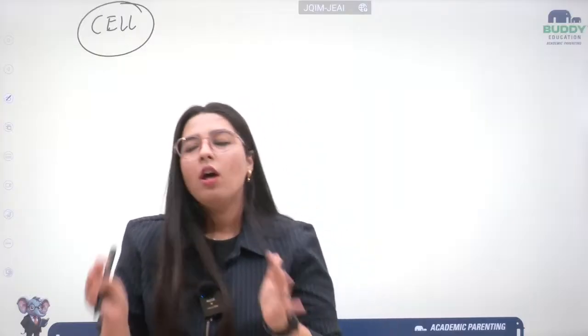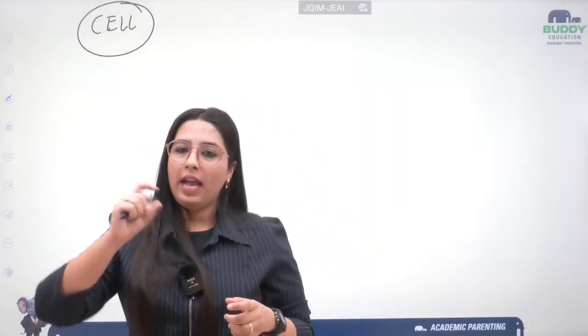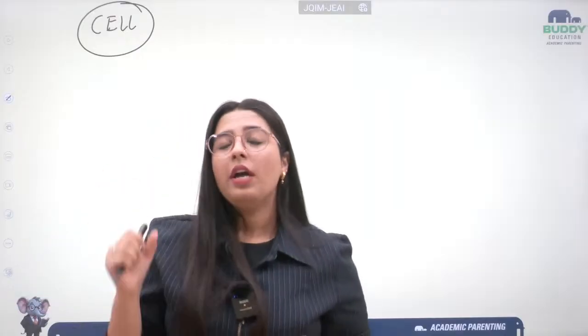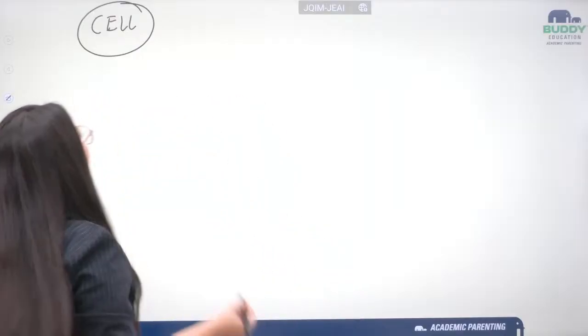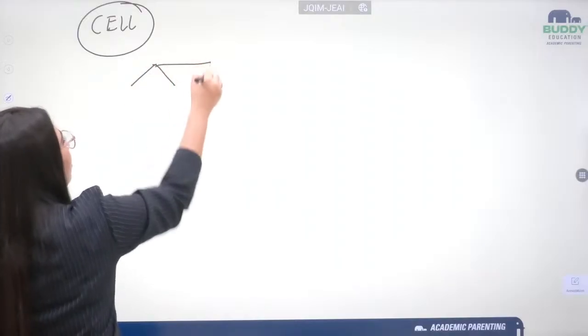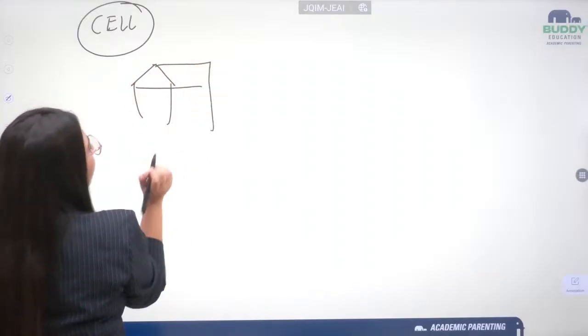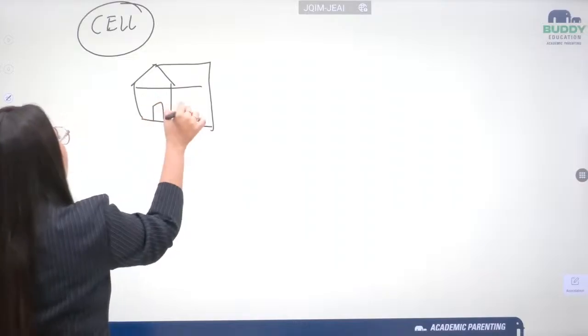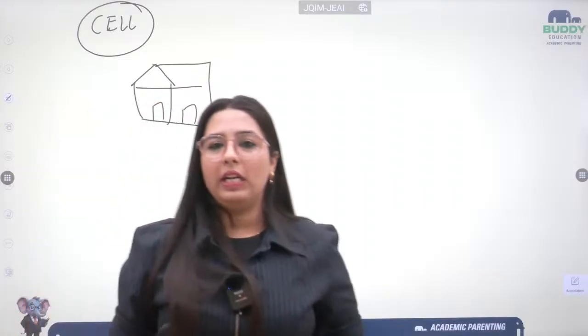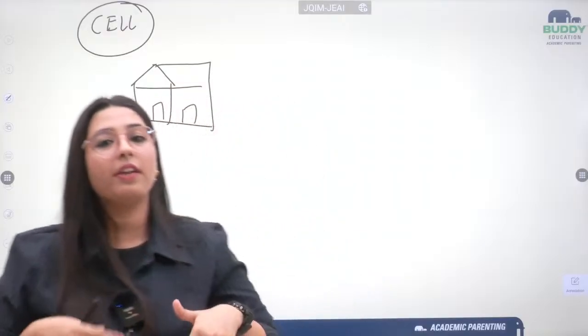No. Everything came up eventually and gradually. If I tell you I have to build a big home, how will that home arrive? Like this? No, it won't arrive like this.